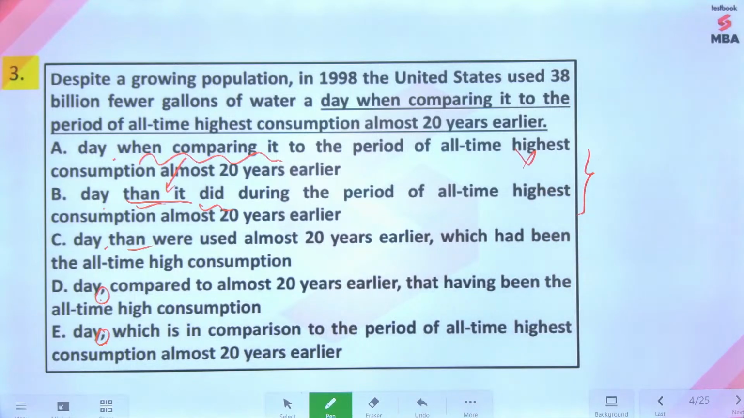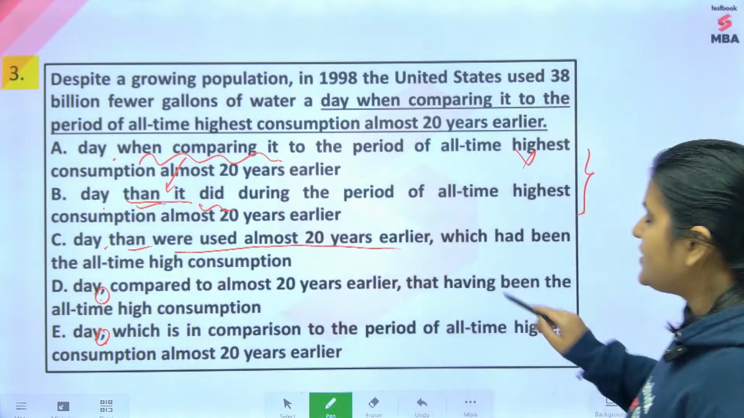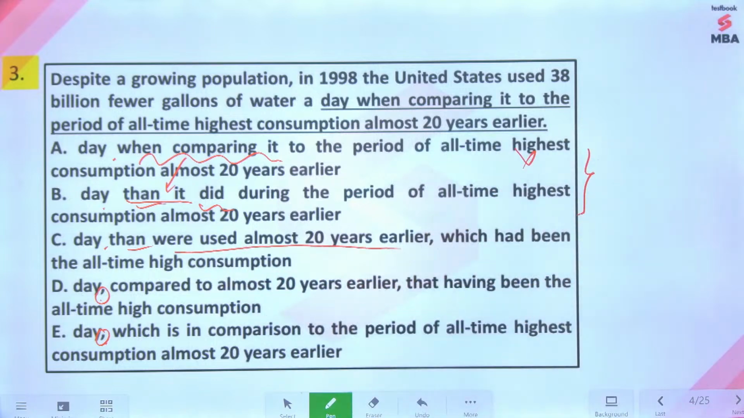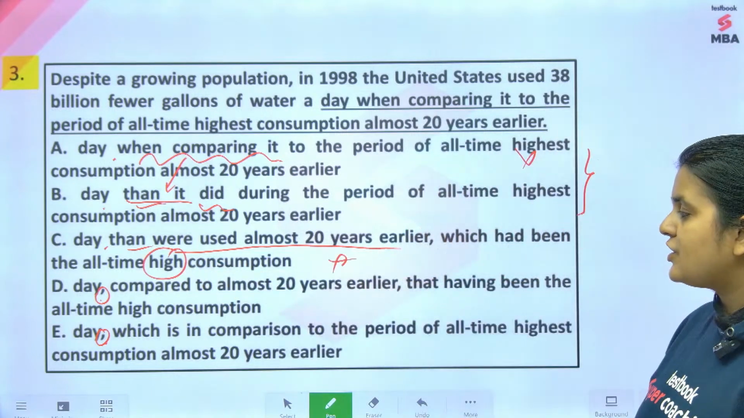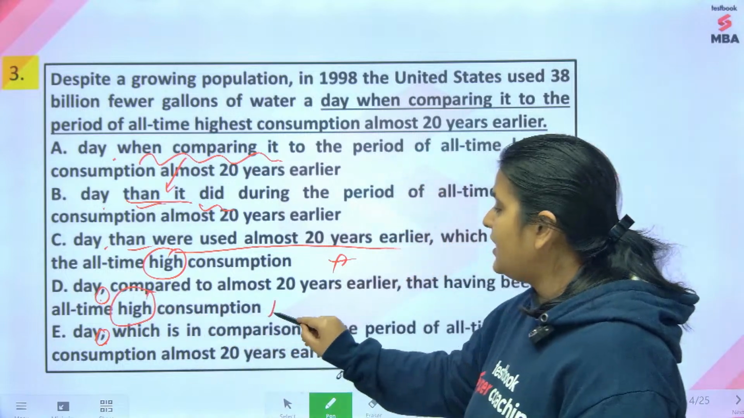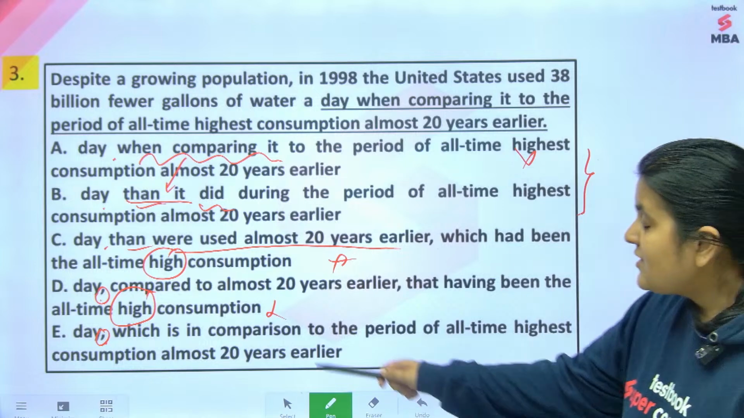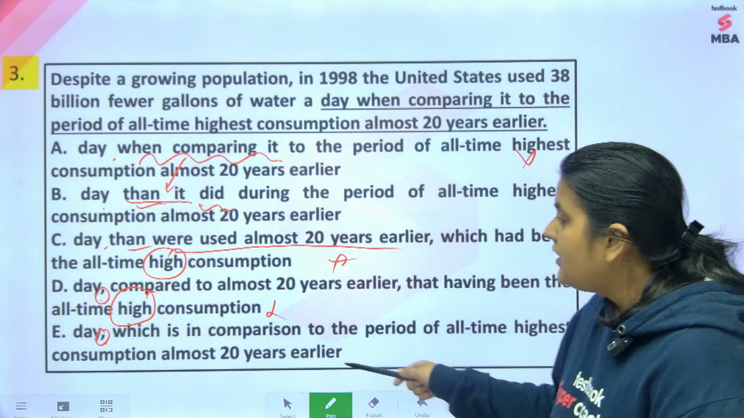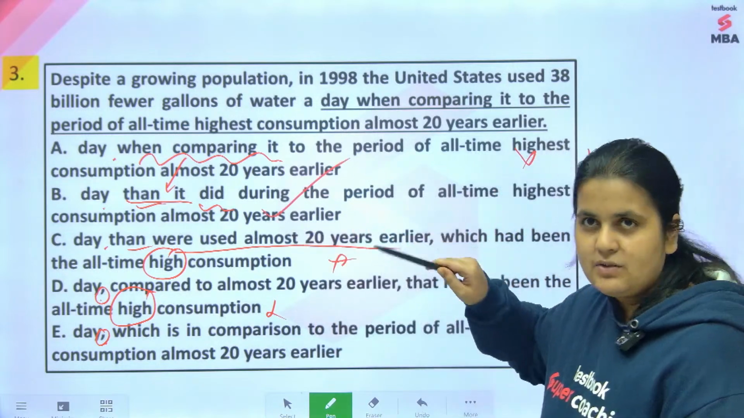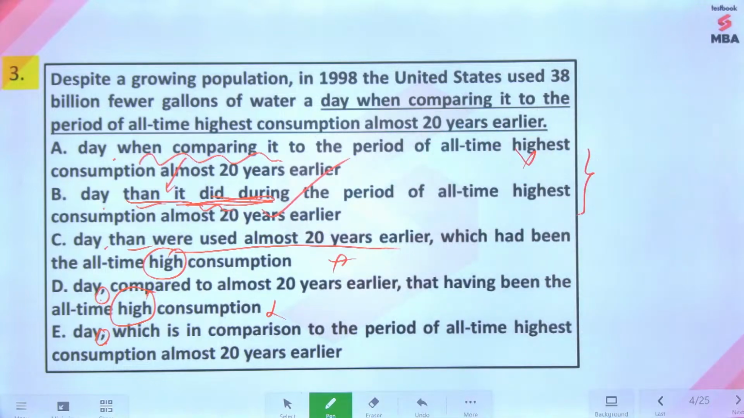Now let's look at C. They than were used almost 20 years earlier which had been the all-time high consumption. Not high consumption, you're talking about highest consumption. You cannot change the meaning. Here also it is high consumption, you cannot change the meaning. It has to be highest consumption, which is in comparison to the period of all-time highest consumption almost 20 years earlier. Again, your answer option is B, correct. Very good, Atharva. Because of this, that it did refers to the United States.